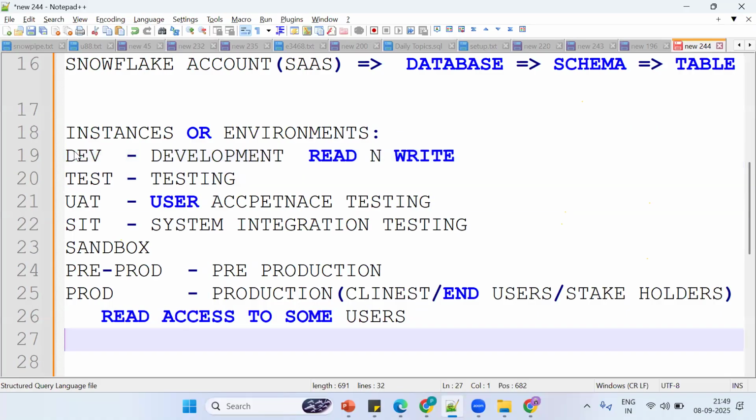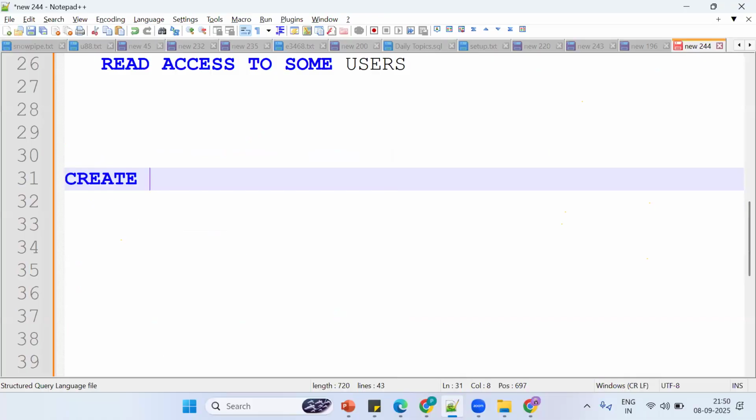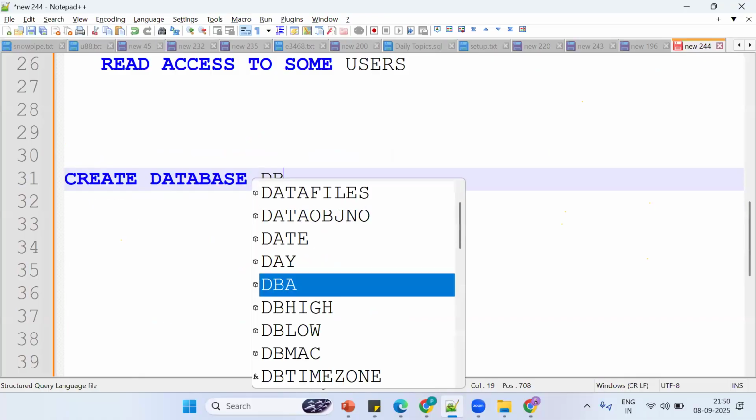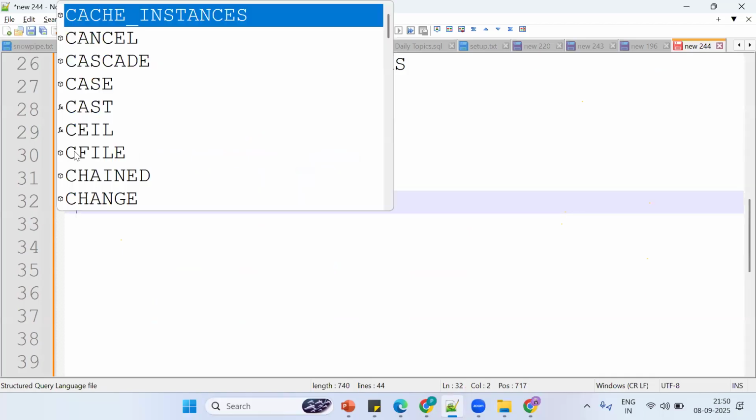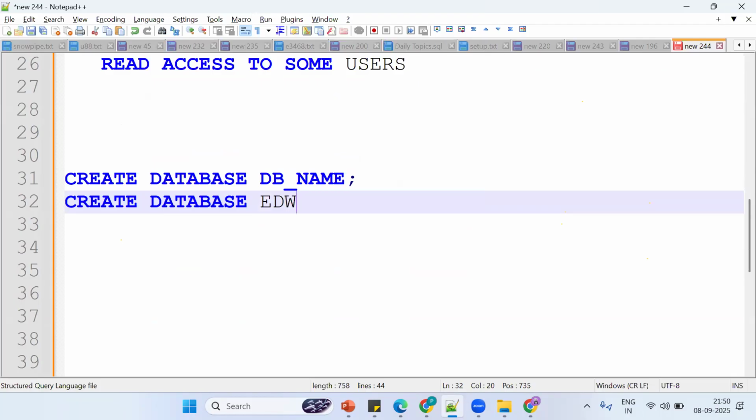So now what happened? I want to create a database. The syntax is CREATE DATABASE, then the database name. Okay, EDW DevDB. What is DevDB? Nothing but a development database. What is EDW? It's the enterprise data warehouse. So it's EDW DevDB. The database has been created.